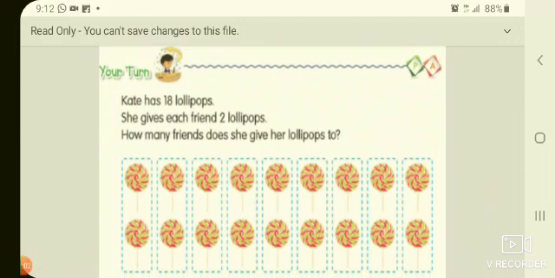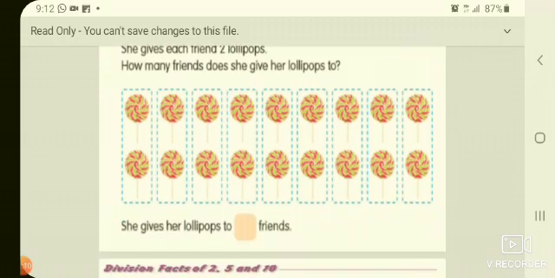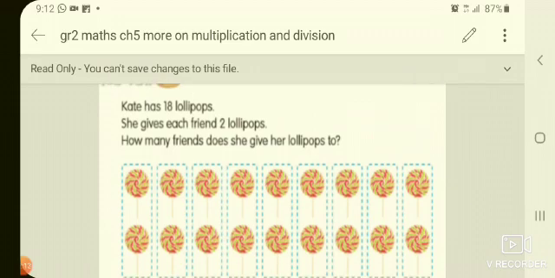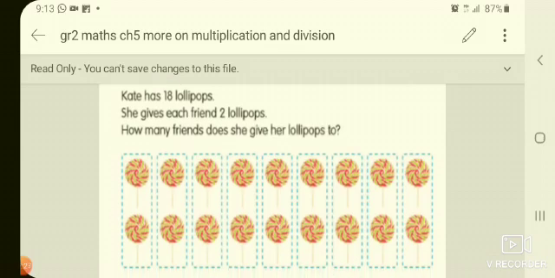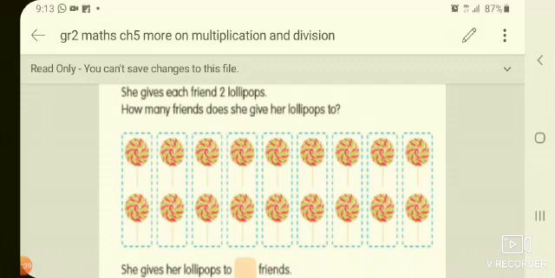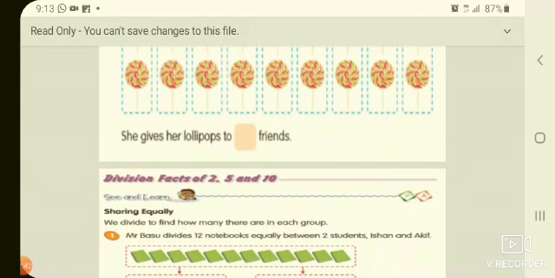Next question. Kate has 18 lollipops. She gave each friend 2 lollipops. How many friends does she give her lollipops to? See, children, here we have to divide 18 lollipops, 2 for each friend. We have to circle 2 lollipops into a group. So a group will describe one person, 2 lollipops for one person. Like that, how many groups can we divide? Please count the number of groups and write the answer there.